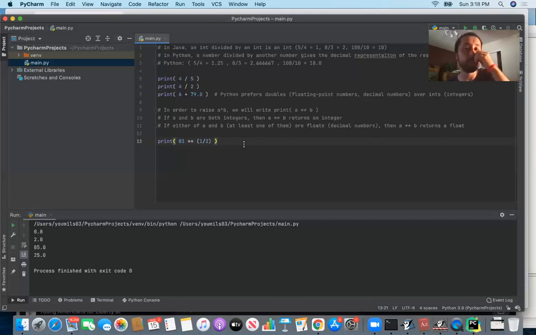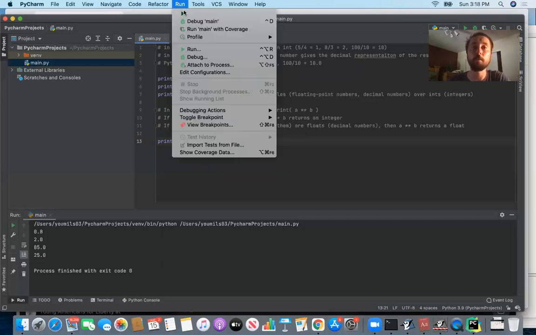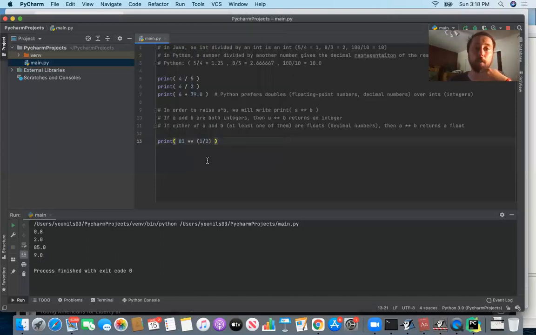In mathematics, raising a number to the 1/2 power is the equivalent of taking the square root of it. But instead of printing just 9, the square root of 81, we would print 9.0, the floating point representation. If you run this code, you would see the 9.0 that we're looking for. Hopefully it's clear what's going on.